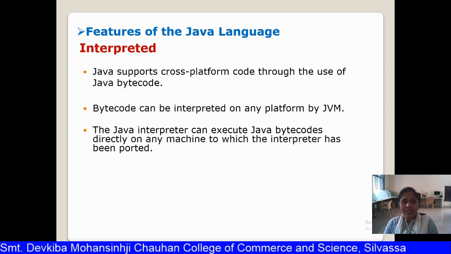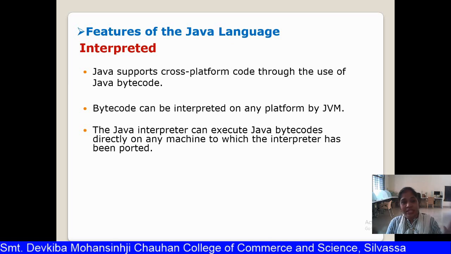The next feature of Java is interpreted. Java supports cross-platform code through the use of Java bytecode, and this Java bytecode is actually interpreted by the other platform. I'll give you a simple example. If two persons are talking, they don't understand each other's language. If one person is talking in English and the other person is talking in Hindi, they both don't understand the other's language.